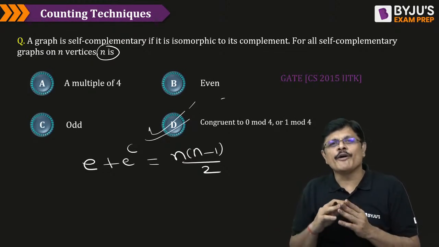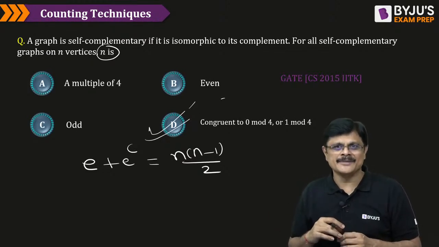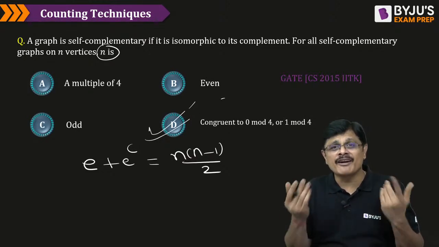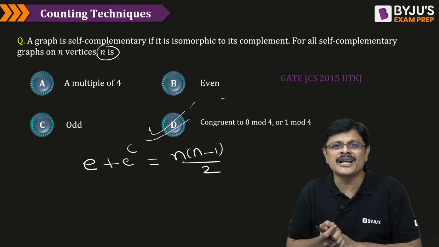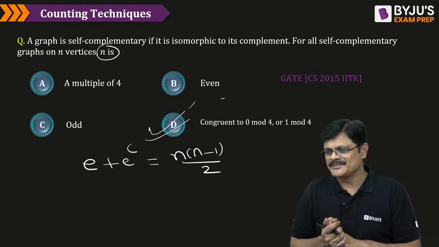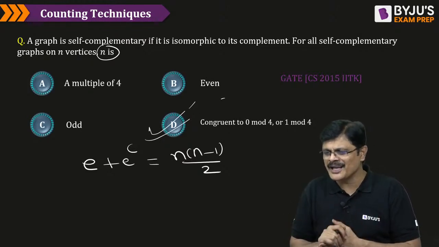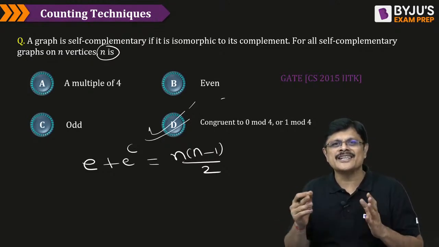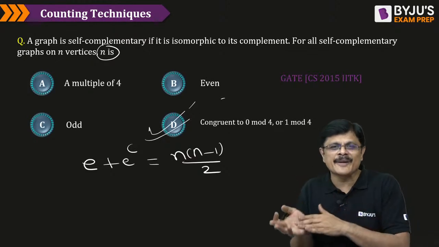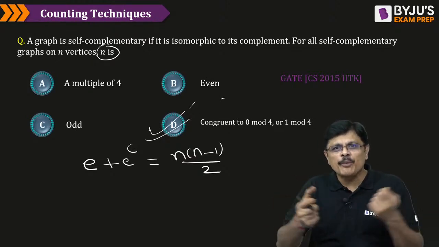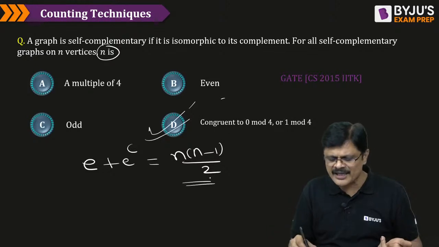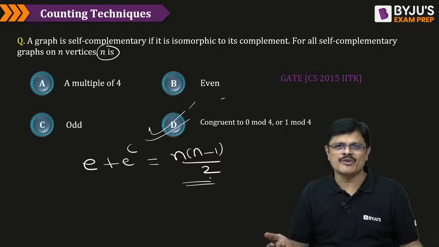A complement of a graph is obtained by connecting the vertices which are not originally adjacent. So the edges which are not there in G will be present in G dash. If you combine both, you get the edges in a complete graph. How many edges are there in a complete graph? n into n minus 1 by 2.